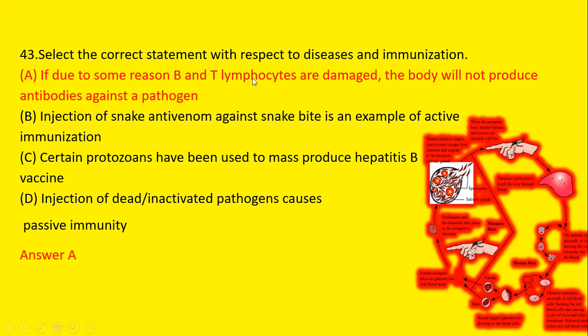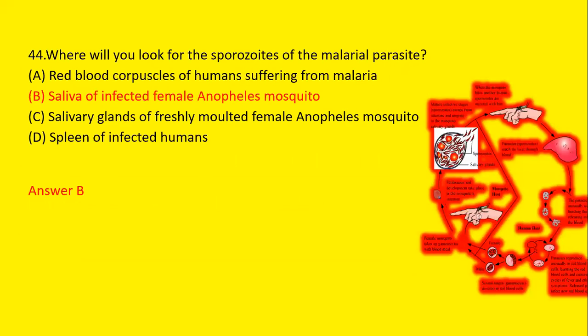So with respect to disease and immunization, option A is the correct answer, that if due to some reason B and T lymphocytes are damaged, the body will not produce antibodies against the pathogen because these B and T lymphocytes are responsible for producing antibodies against a particular pathogen. And if they are damaged, the body will stop producing the antibodies.